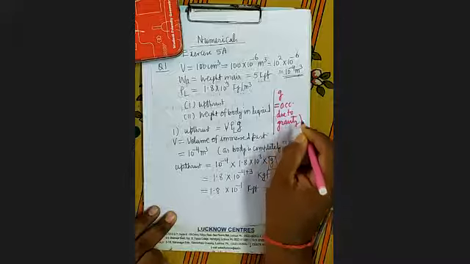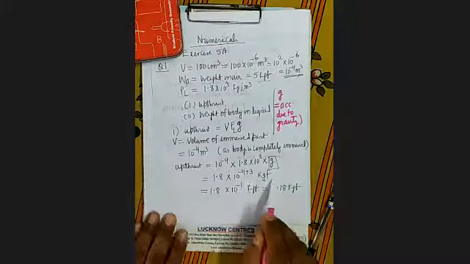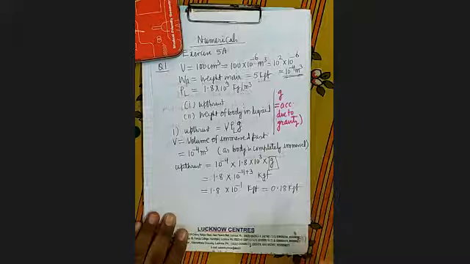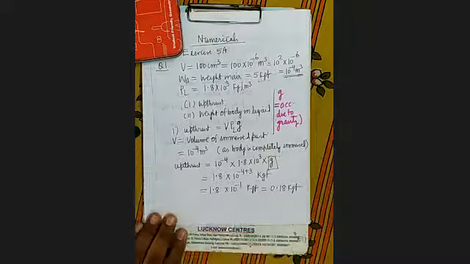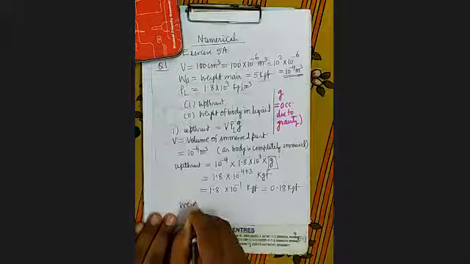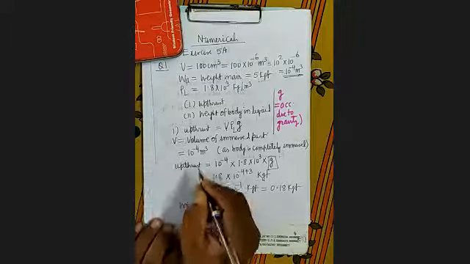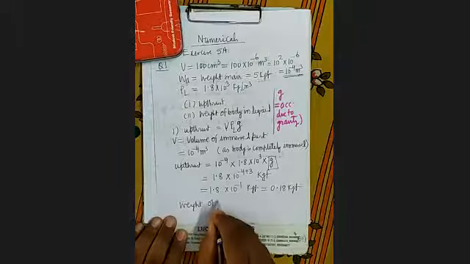So if you don't keep the value of g, then the answer will come in kilogram force. So upthrust is this much. It is clear? Now you have to find the weight of body in liquid.